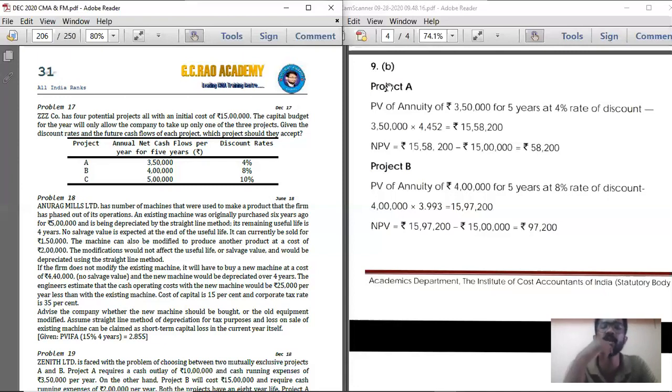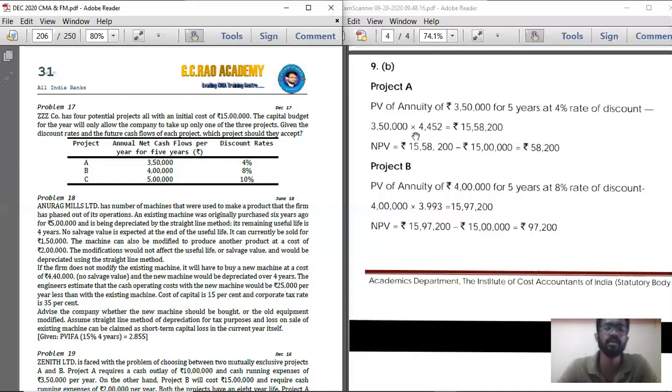Present value of cash inflow at 4% is equal to ACFAT, that is annual CFAT, into annuity factor at the rate of 4% for 5 years.